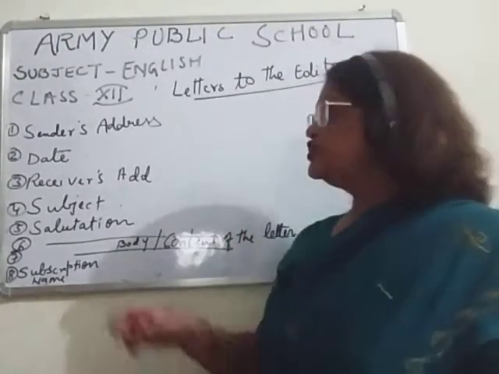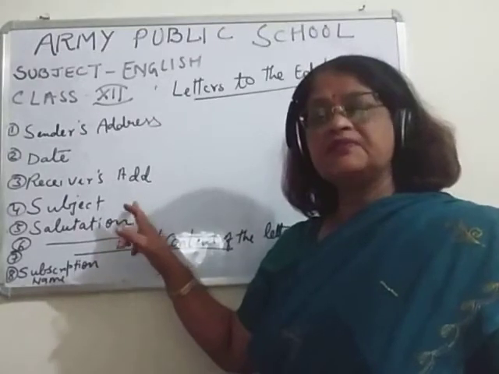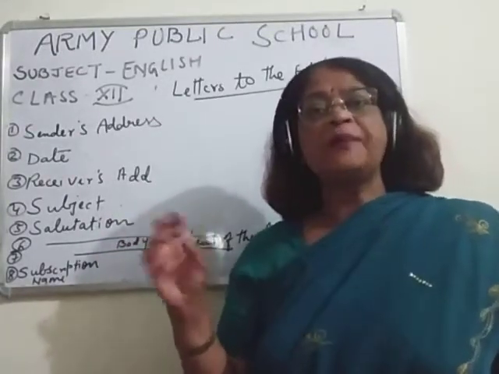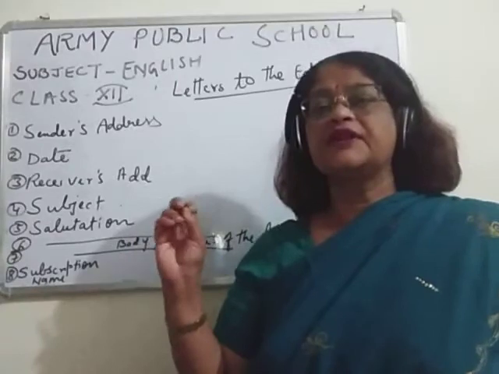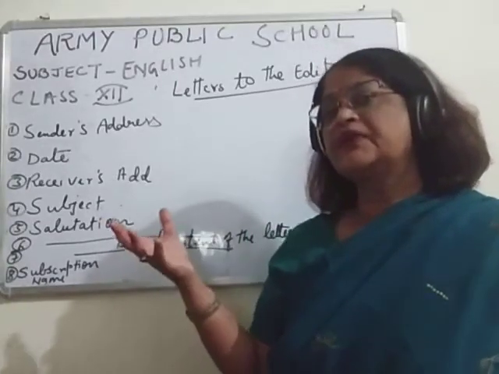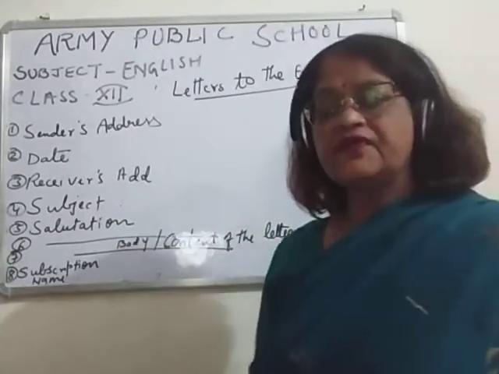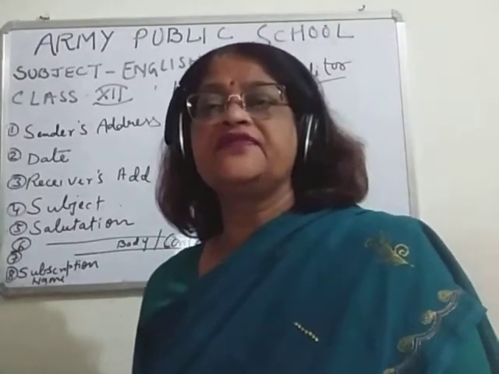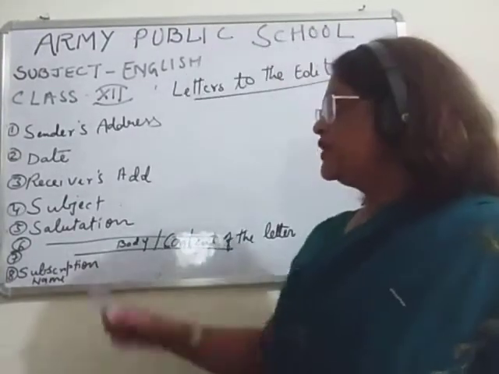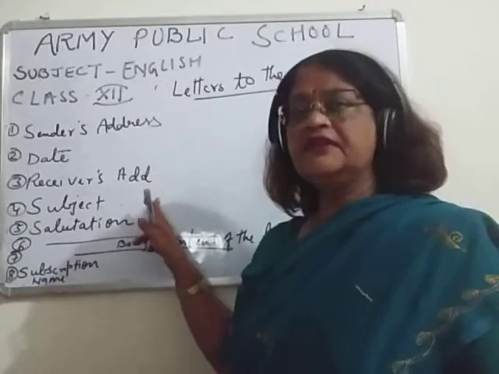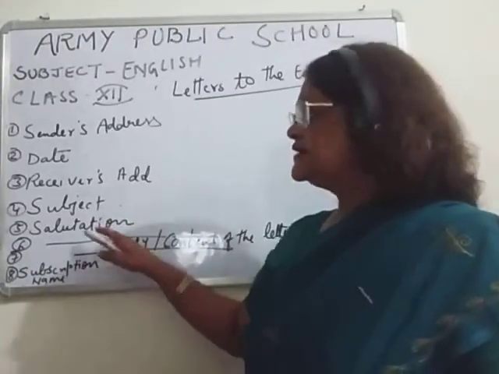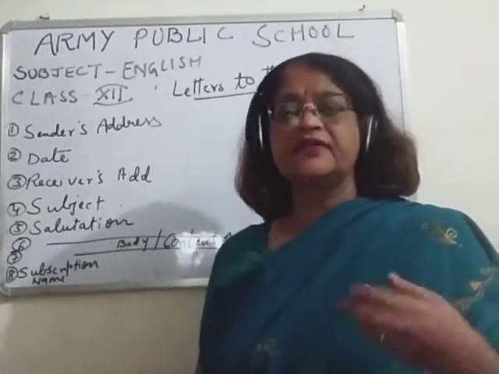Then, children, your subject. Subject means the topic you have chosen to write your letter on. Suppose there is frequent electricity failure in your area, so the topic will be frequent electricity problem. Then salutation: dear sir, or sir.